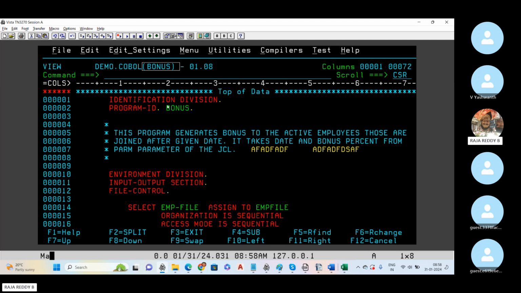Once I write the code, I have to execute this program. While executing, it will verify all the syntax errors, all the standards, all the rules. But if I give a star at the 7th column, this is a free form of writing. It will not verify what you write here. We use this for the description of the program, a high-level description. In real time also we write a high-level description of the program. Even after 10 years, if I open the program, I need not go through the entire program. Just by seeing the outer outlook of the program, I can tell what the program is doing.